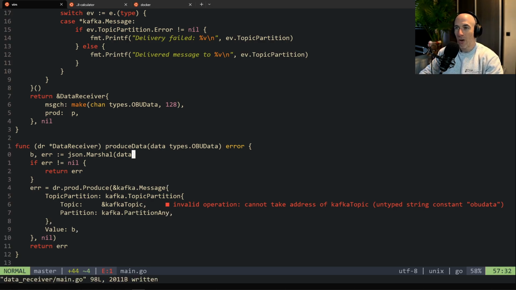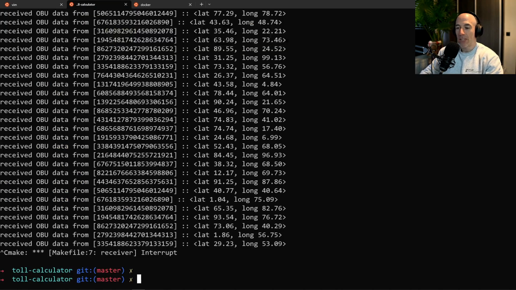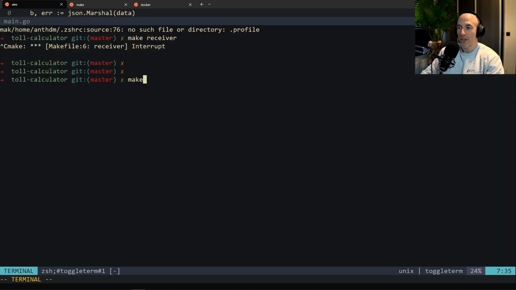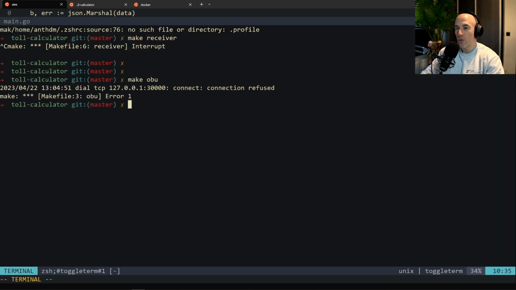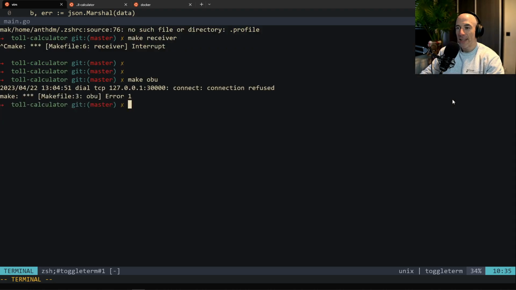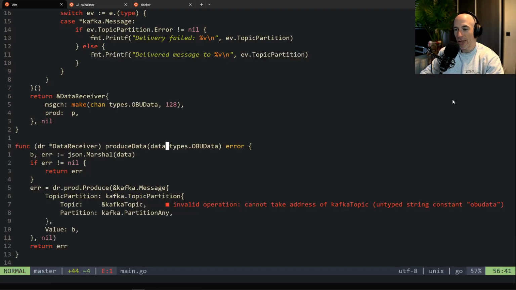So I think we are in a good spot. So I'm going to open up here, make receiver, and see if everything is fine. So receiver is not working out. And then we're going to say make OBU, and see connection refused. Oh, this is again this Kafka thingy. What's going on with that? That's actually a little bit concerning.